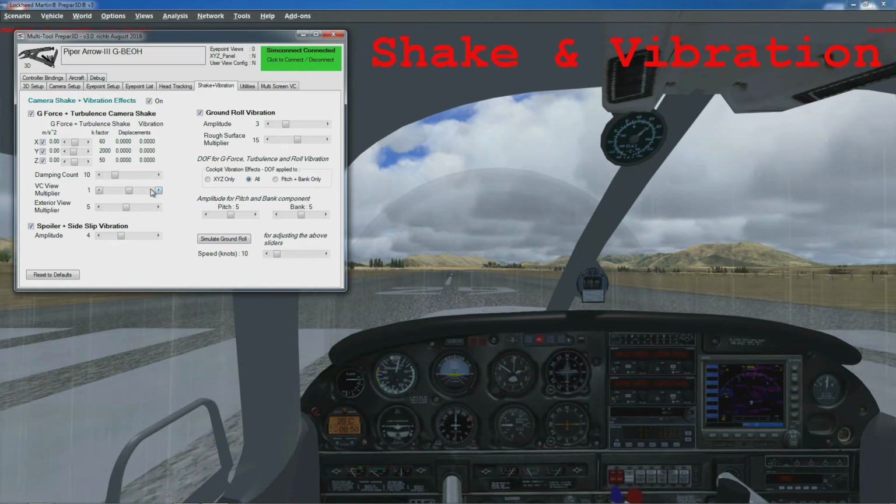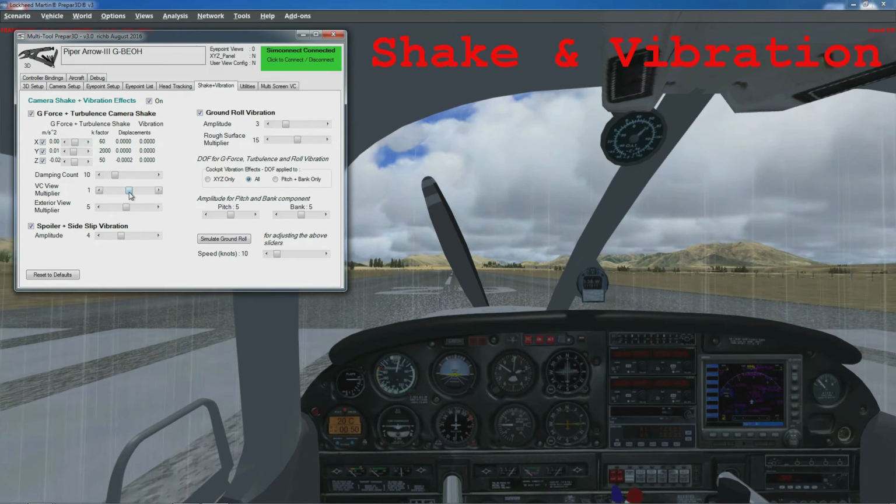VC view multiplier basically scales all of these up and down simultaneously. So if you find that the VC is not shaking around enough, you can just increase this or decrease this. Exterior view is for your wingtip views and so on. That's the same thing, a multiplier for those.